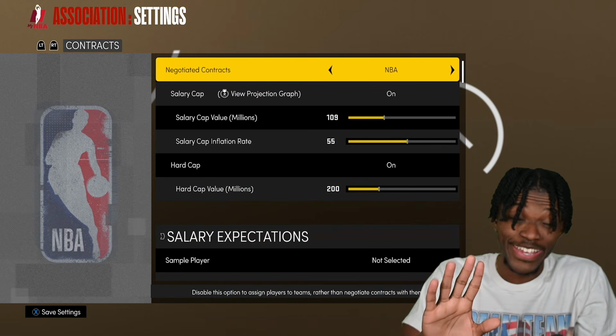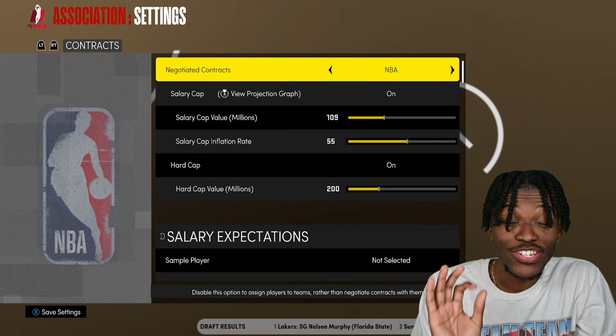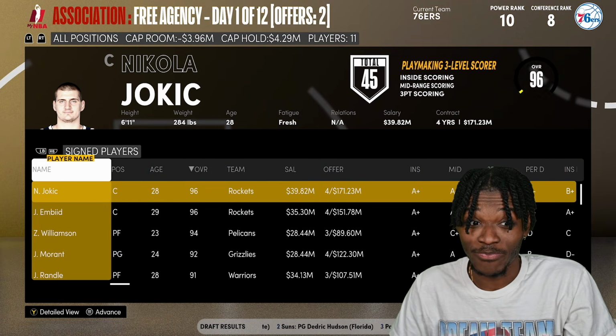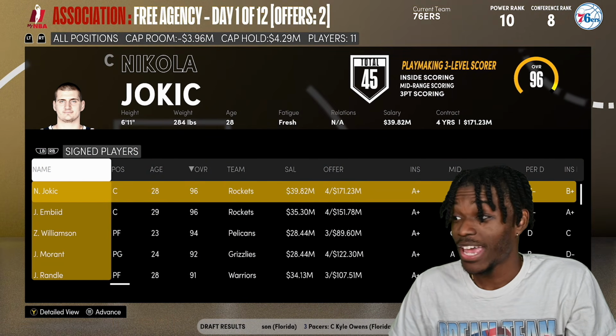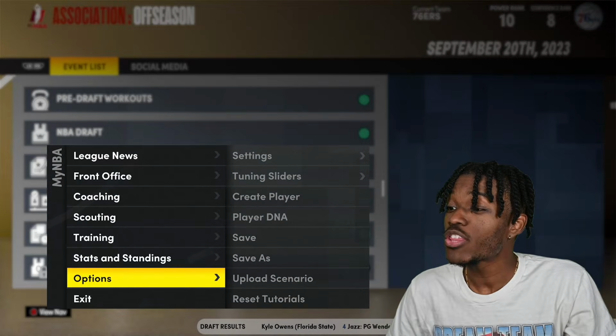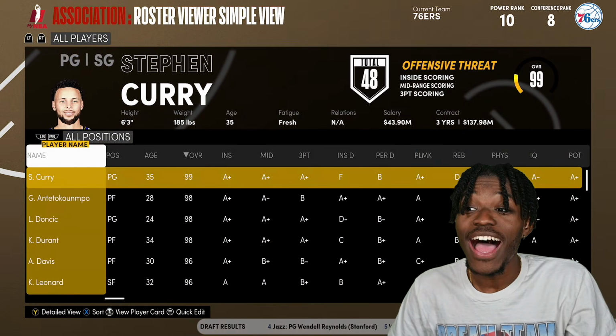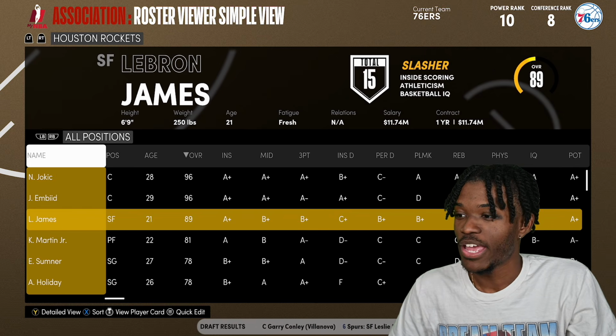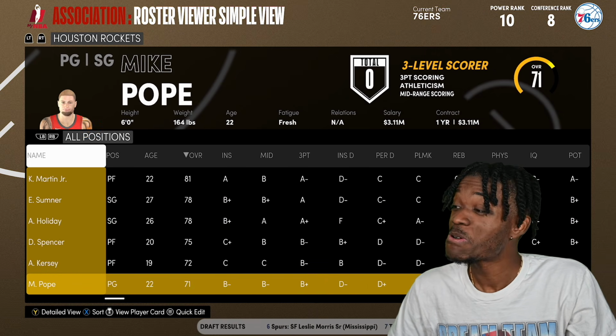Okay, I had to come here to make sure salary cap was on, because look at what happened in free agency. How did the Rockets just sign the 2 best current centers in the NBA? How? And well, that's how.